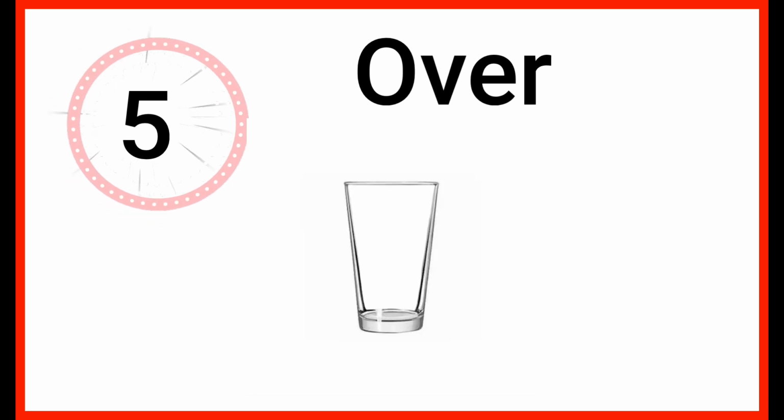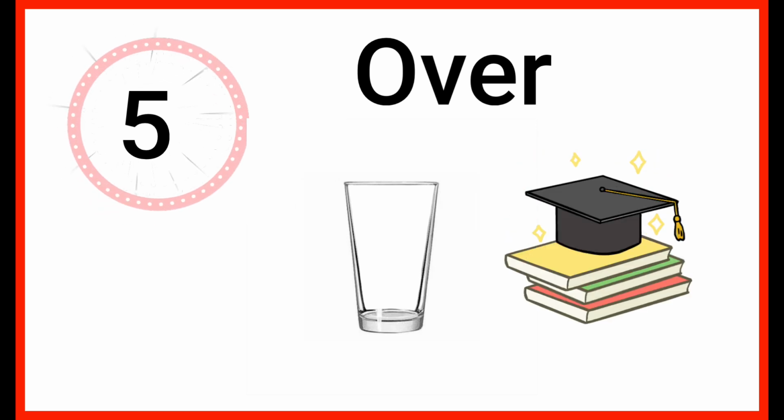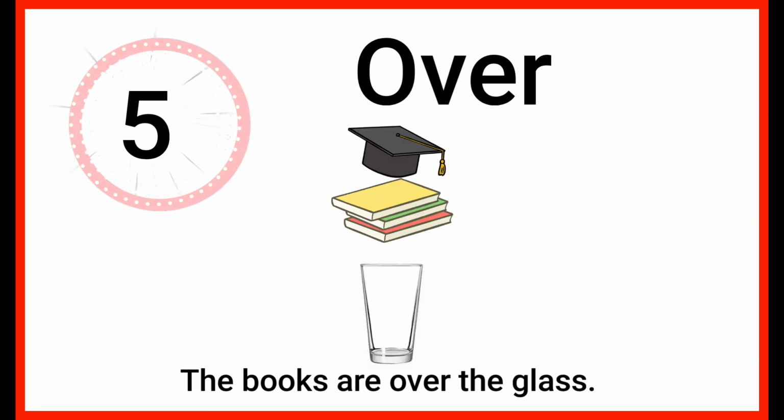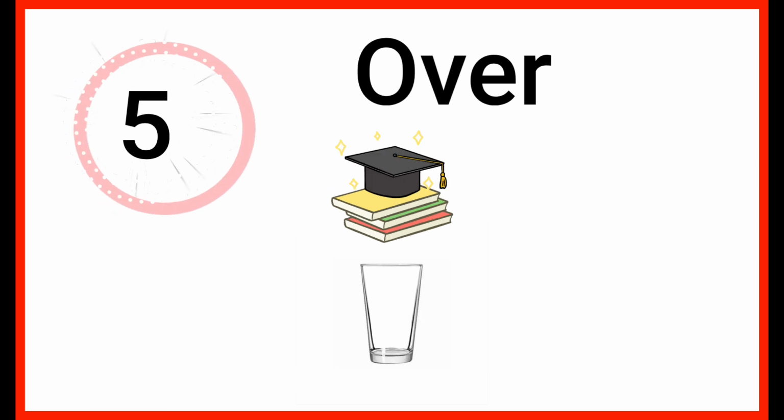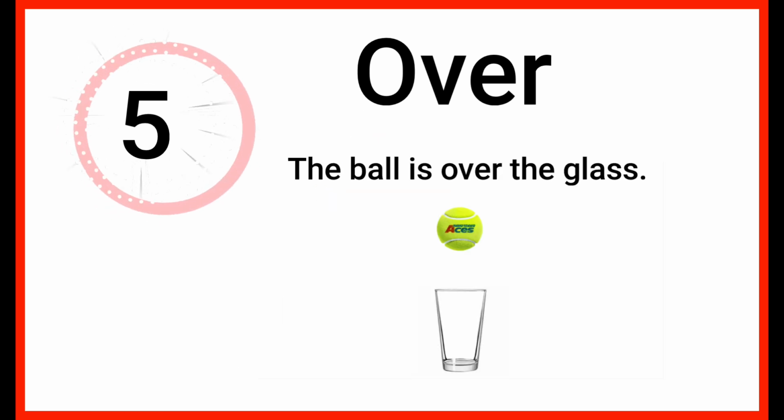Preposition number 5, over. Look at this example. There is a glass and these are books. Where are the books? The books are over the glass. Over. Another example, the ball is over the glass.